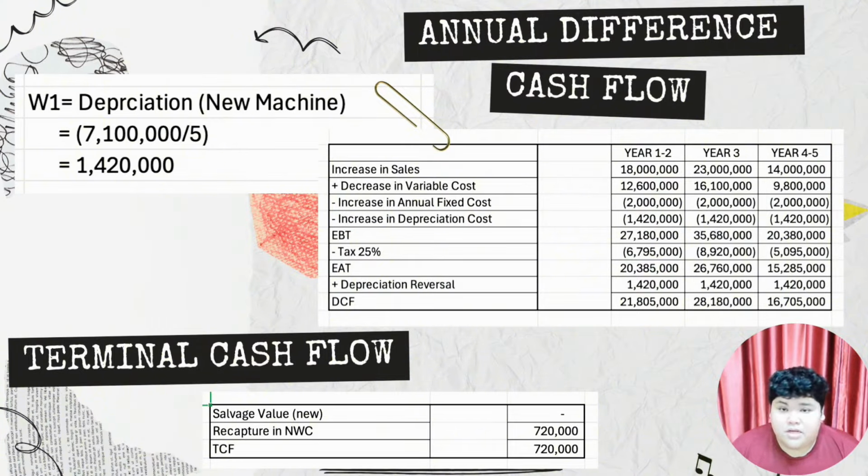Next is the terminal cash flow. There's no salvage value of the new machine, so we put zero, and then the recapture in net working capital of 720,000. So the total terminal cash flow is equal to 720,000.